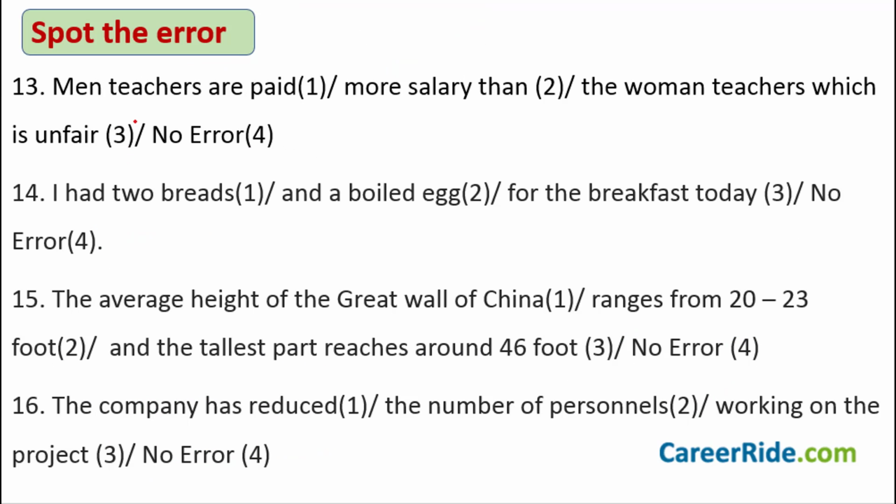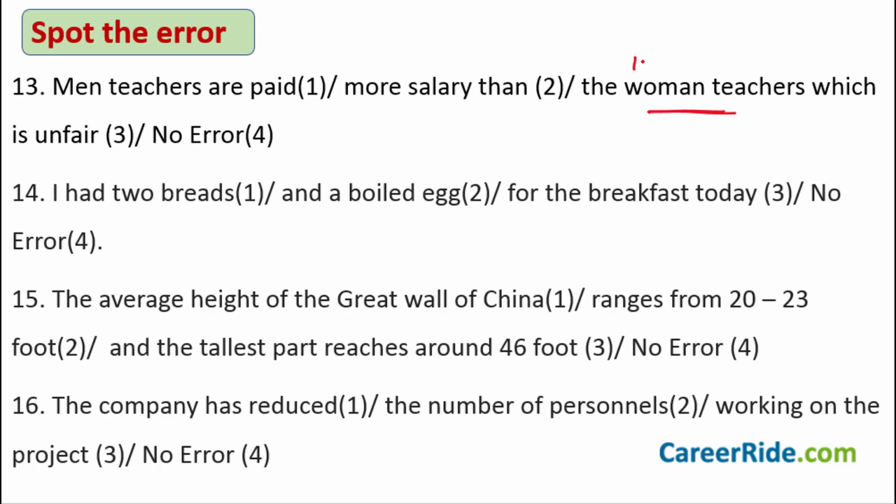Sentence number 13. Men teachers are paid more salary than the women teachers, which is unfair. Where is the mistake in this sentence? Try to read it again. Men teachers are paid more salary than the women teachers, which is unfair. The mistake is actually in the third part of the sentence, and the mistake is this. We are trying to say that all the teachers who are men, they are paid more salary in comparison to all the teachers who are women.